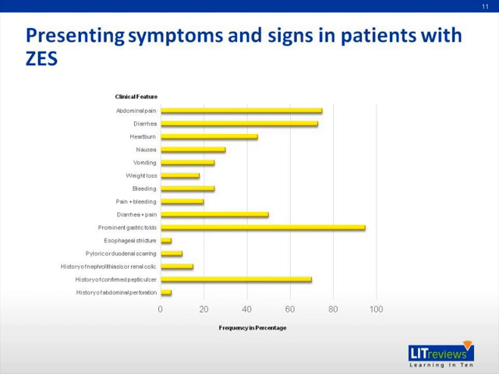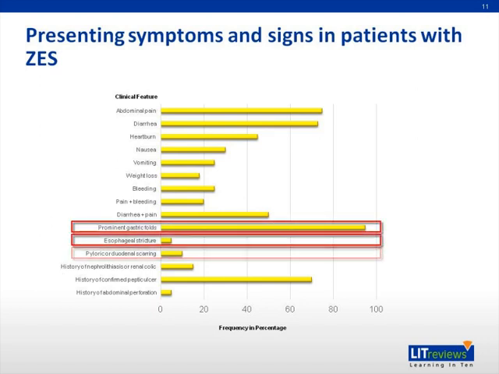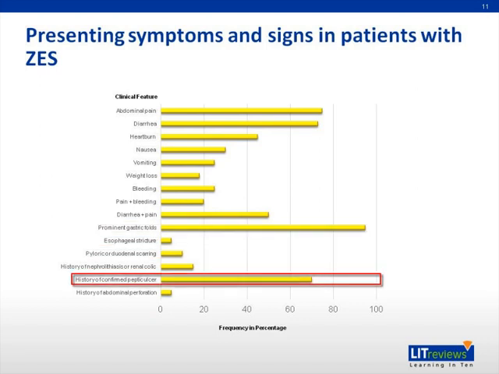The presence or absence of clinical symptoms or signs at the initial assessment in 261 patients with Zollinger Ellison syndrome is displayed in the graph above. The most common presenting symptoms are abdominal pain, diarrhea, prominent gastric folds, and a confirmed peptic ulcer. Prominent gastric body folds, esophageal stricture, and pyloric or duodenal scarring were determined by upper gastrointestinal endoscopy. A confirmed peptic ulcer was assessed by upper gastrointestinal endoscopy or X-ray studies.